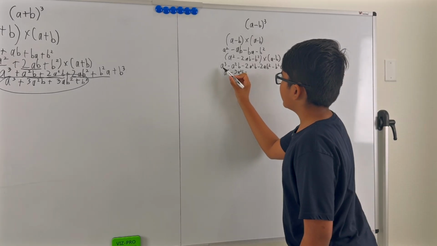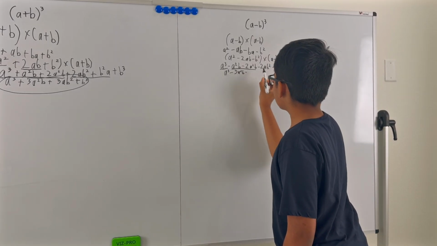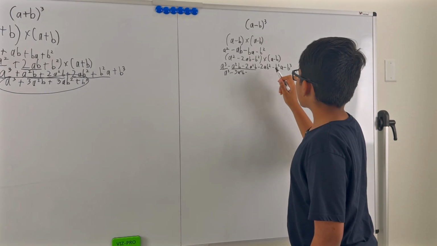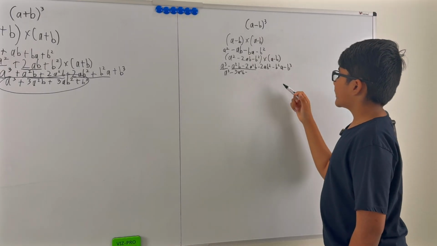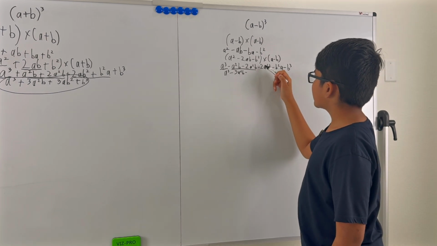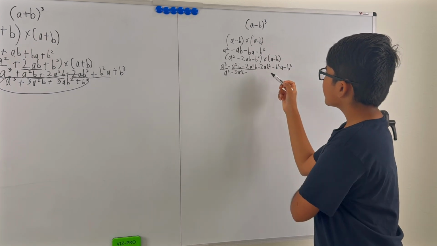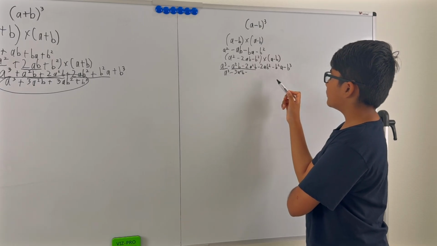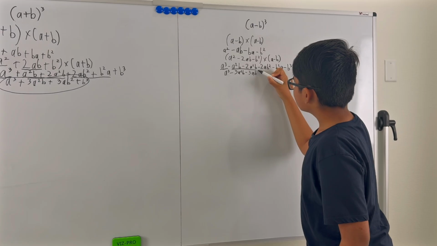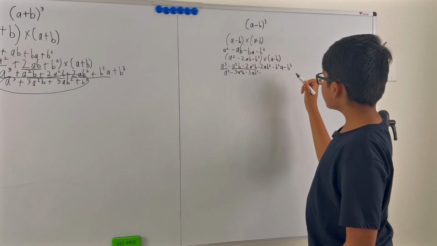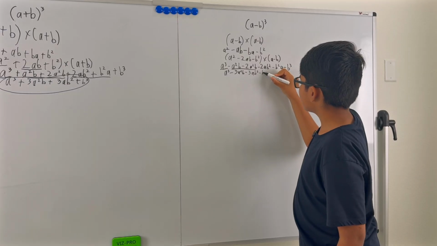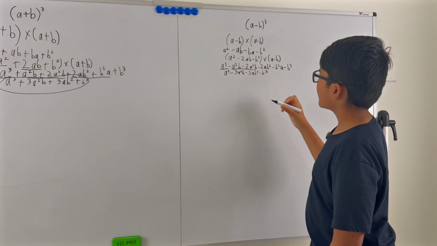Now, for 2ab squared, since there is b squared and b squared both here and these are the same things, they add up to be 3ab squared. Since b cubed is an unlike term with all of these, we just write it here.